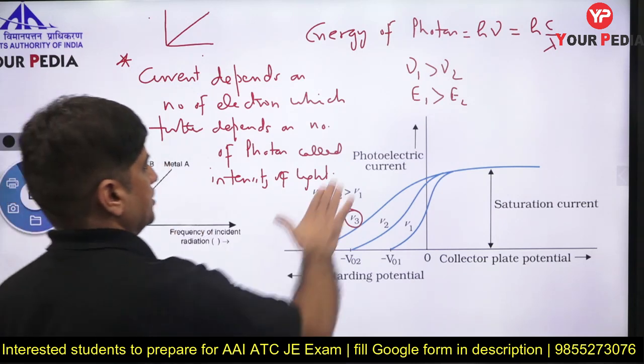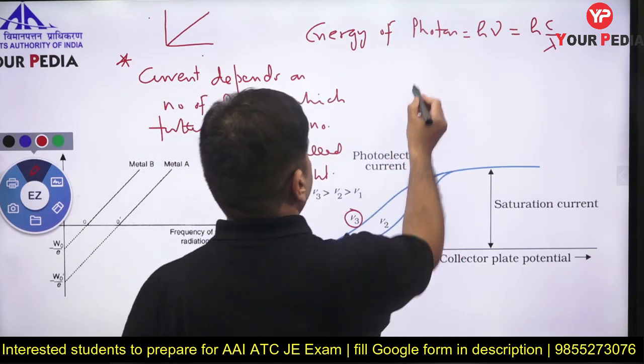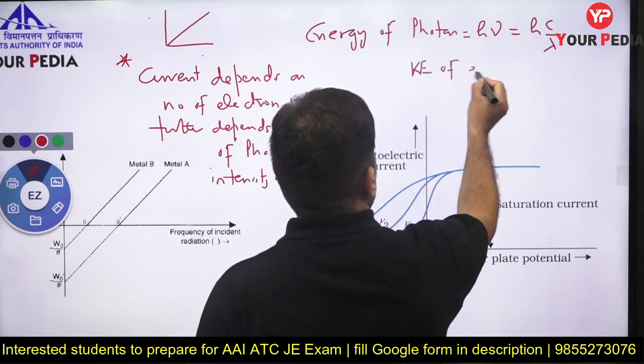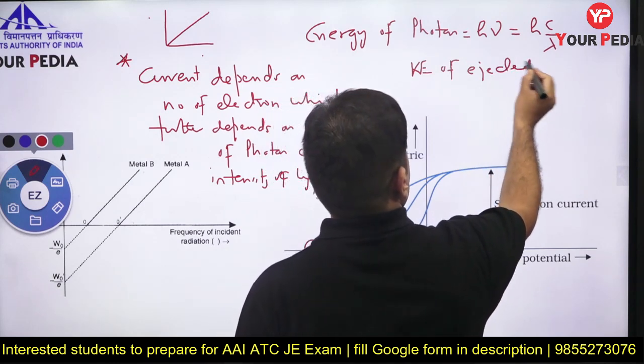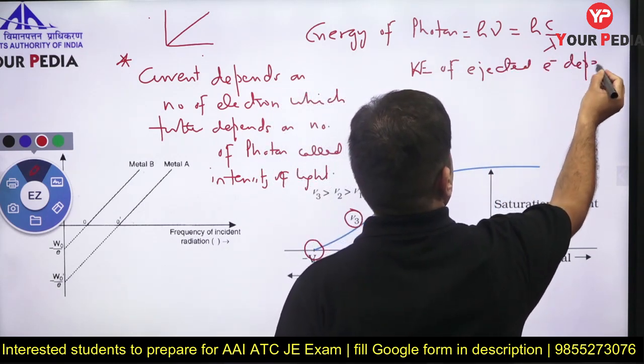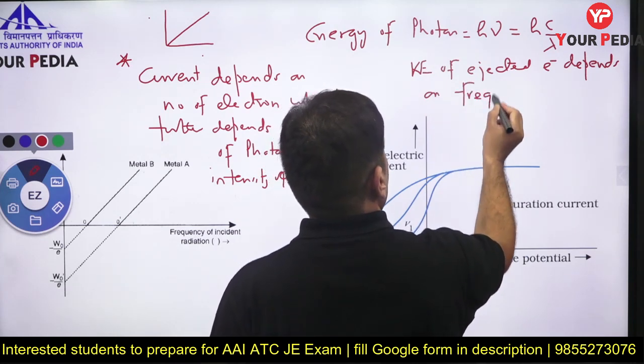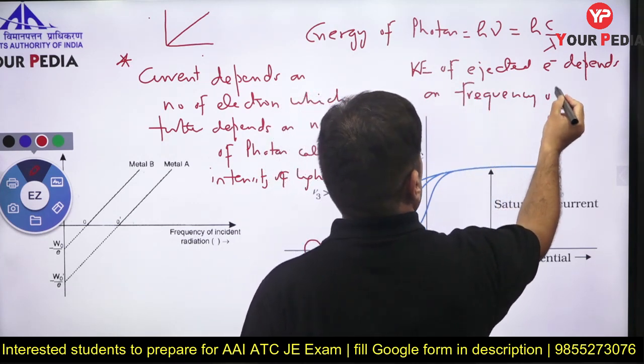Second statement I am giving you. Second statement is: kinetic energy of the ejected electron depends on the frequency of the photon. Not the number of photons, the frequency of the photon.